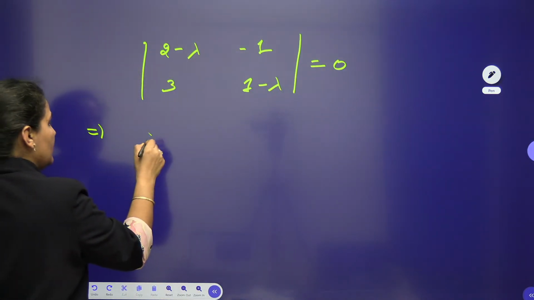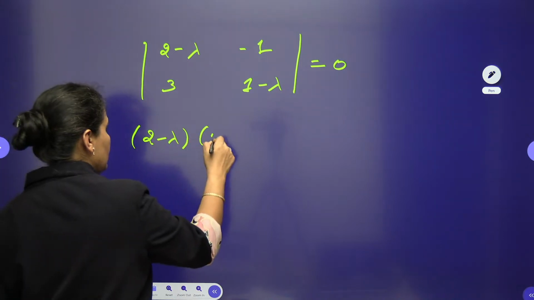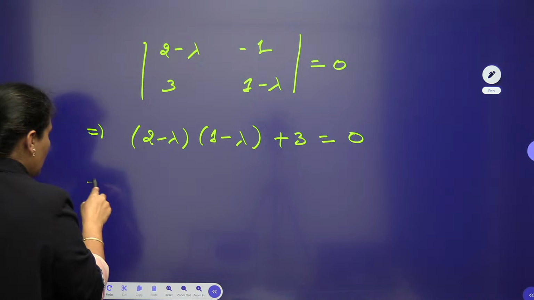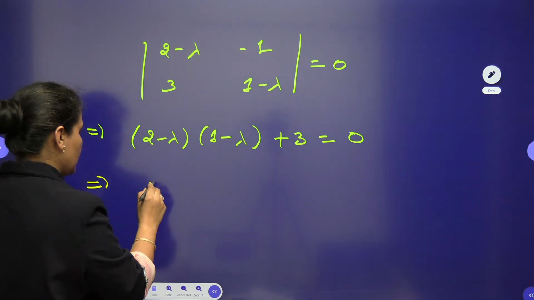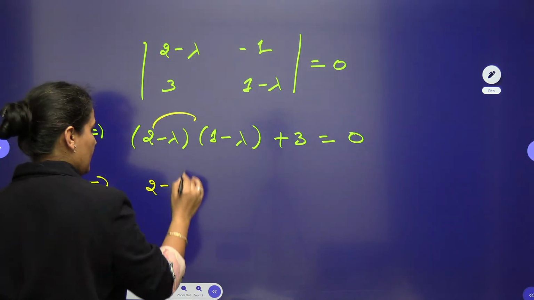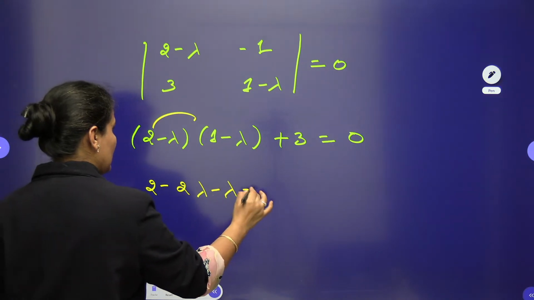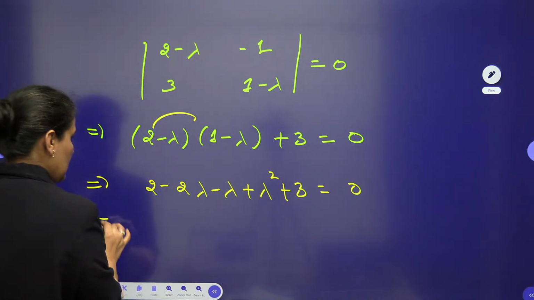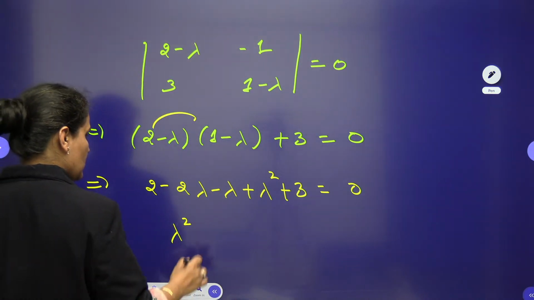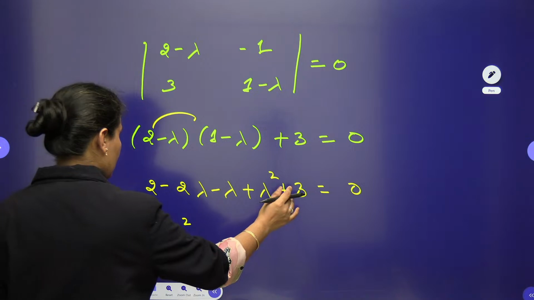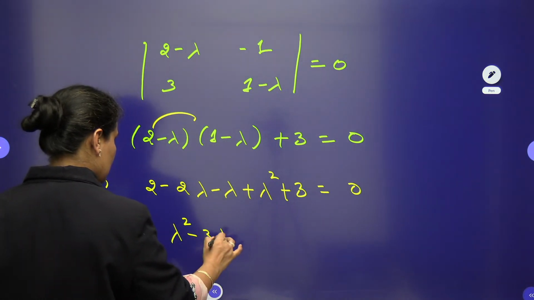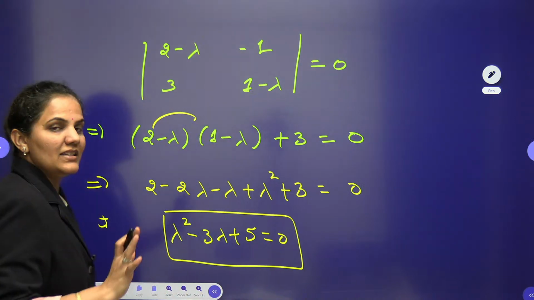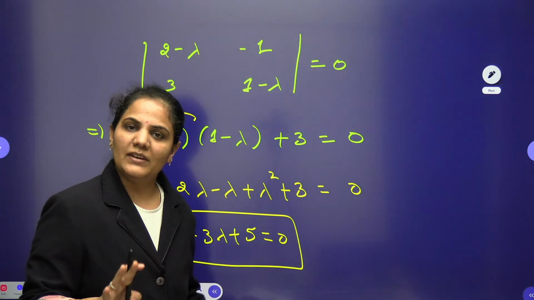If you solve this one, (2 minus lambda)(1 minus lambda) minus (minus 1)(3), that is plus 3, is equal to 0. When you solve this equation, we are having 2 minus 2 lambda minus lambda plus lambda square plus 3 is equal to 0. So we can see we are having here lambda square minus 3 lambda plus 5 is equal to 0, which is your characteristic equation.